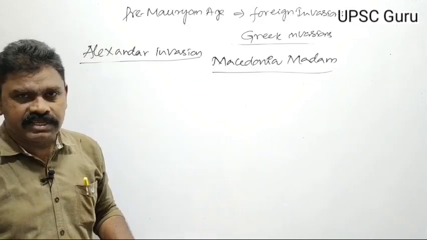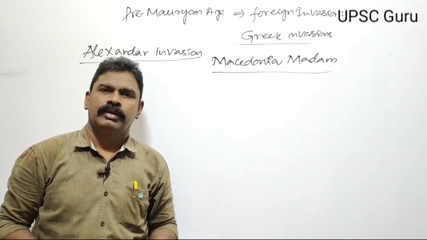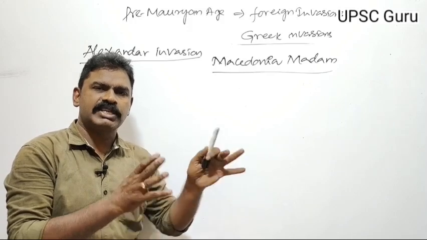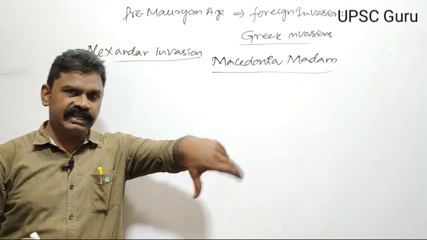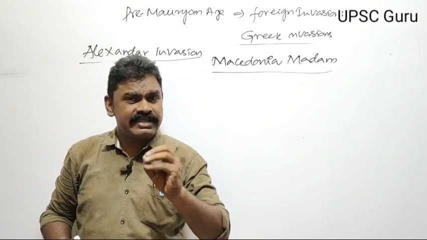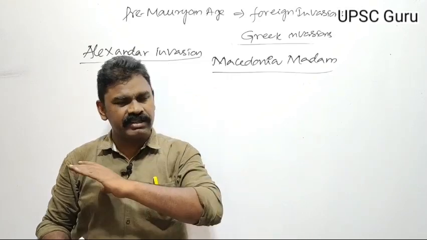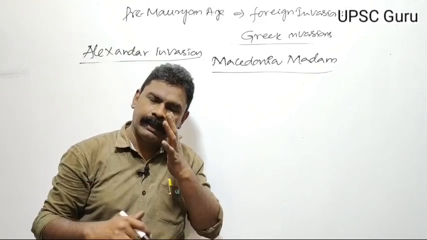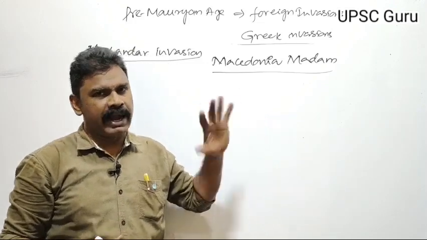According to some evidence, Alexander killed his father Philip. That's why one colony of Macedonia did not accept Alexander as a ruler. Because of that, Alexander massacred the complete colony. That means he killed the entire colony, from small kids to old men. Because of that, Alexander is called the Macedonian madman.